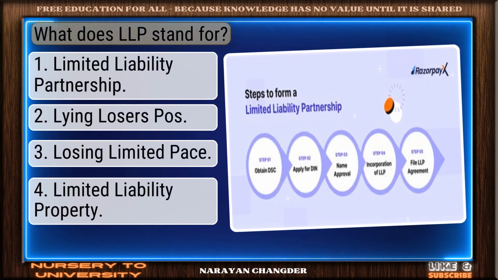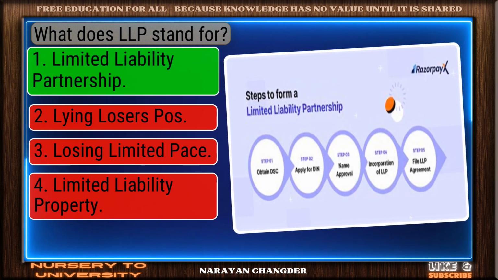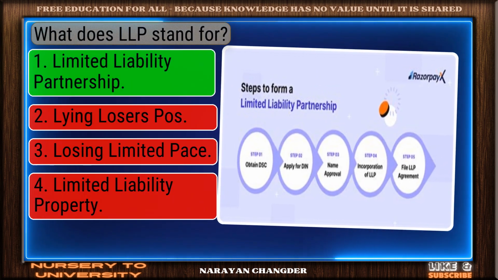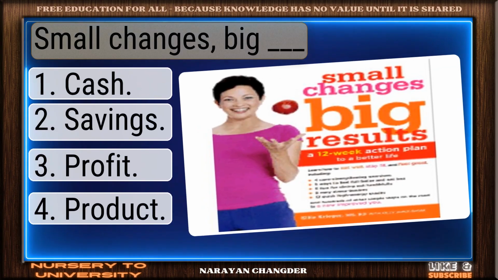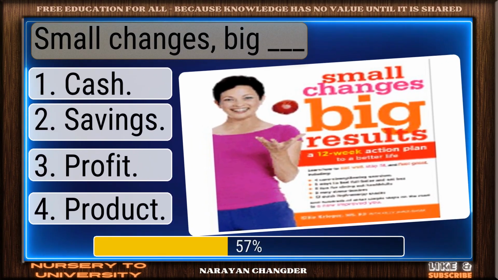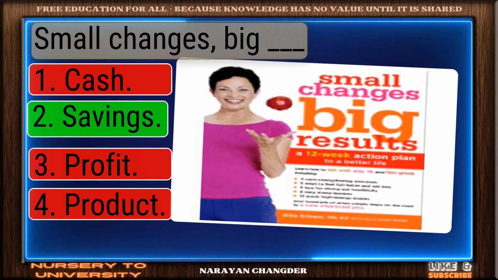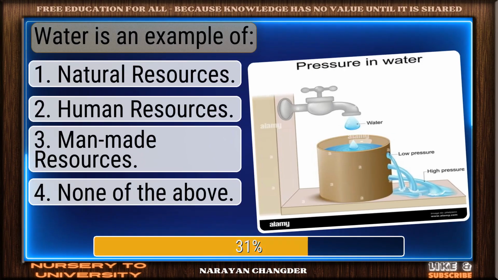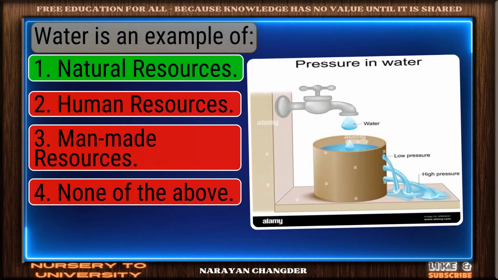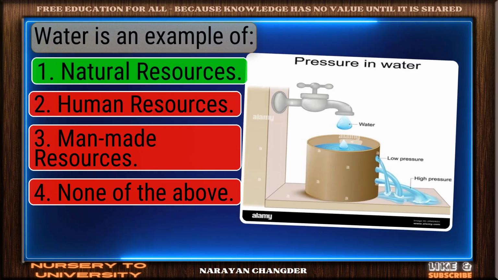What does LLP stand for? Nicely done. Limited liability partnership is a solid answer. Small changes, big dash. Right again. Savings is a valid answer. Water is an example of. Good thinking. Natural resources is the right answer.